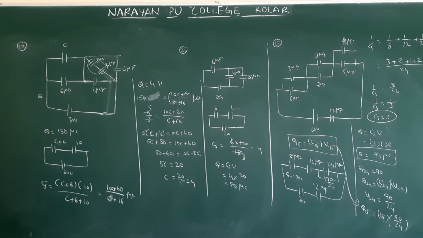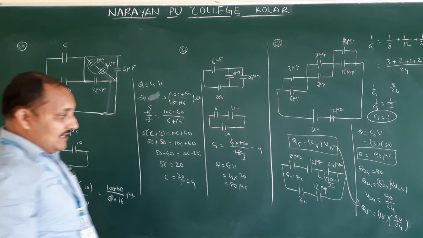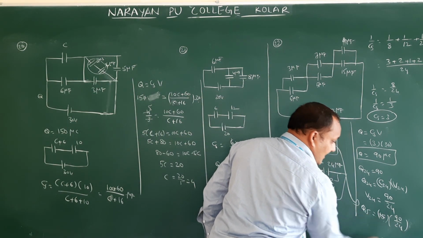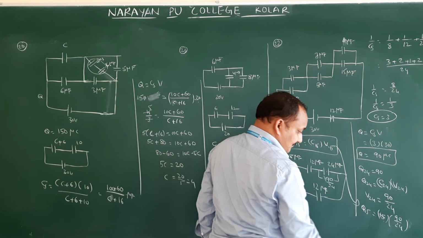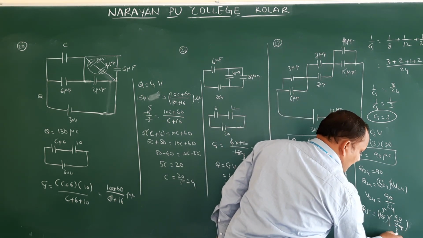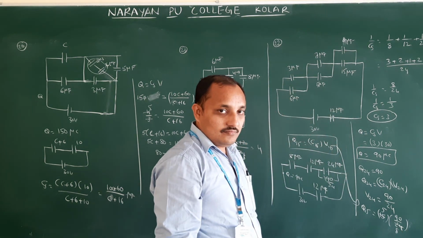Still, they got cancelled. They gave some denominations. You will see here, this is 15, this is 24. 3 will be cancelled. 5 3s are 15, 8 3s are 24.